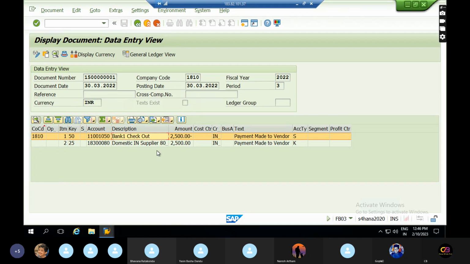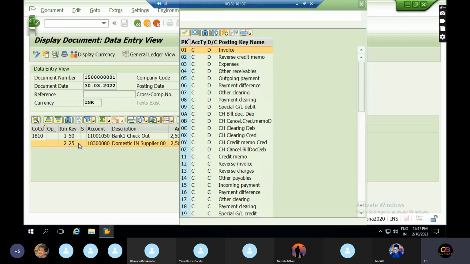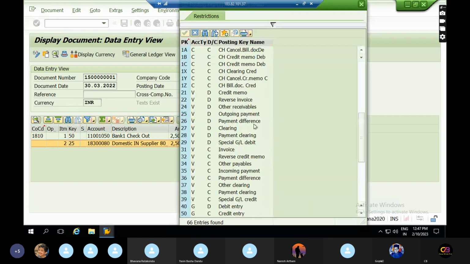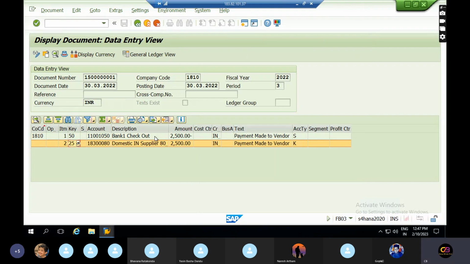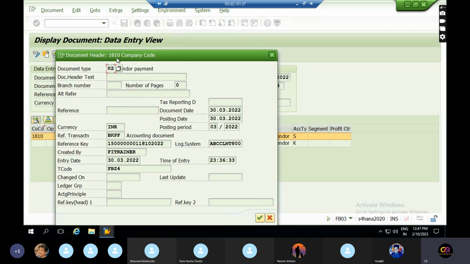Payments, yes, at the time of payment, right? Okay, the posting key is 25. So what is the posting key? 25, it's a V, and V means vendor, D for debit, it's an outgoing payment. Okay, domestic supplier, so he is a vendor. And this is bank, vendor to bank. Okay, in which case, so this is in KTET, vendor payments.